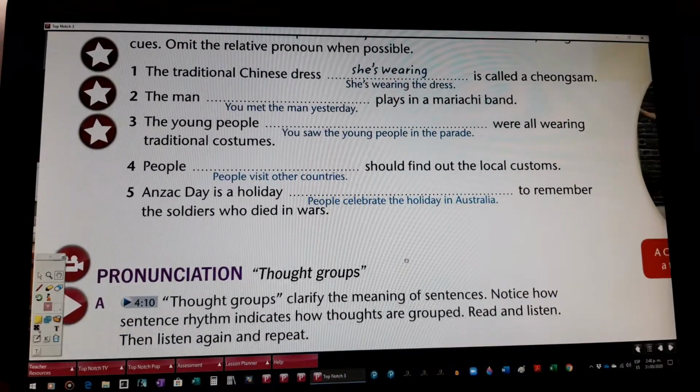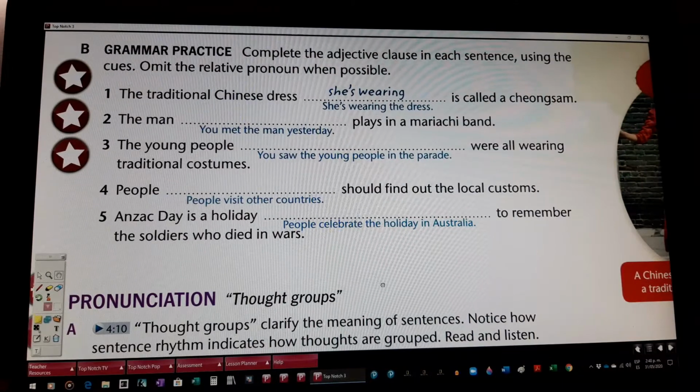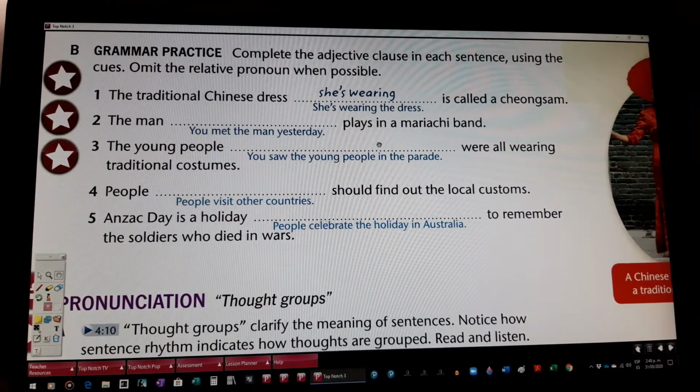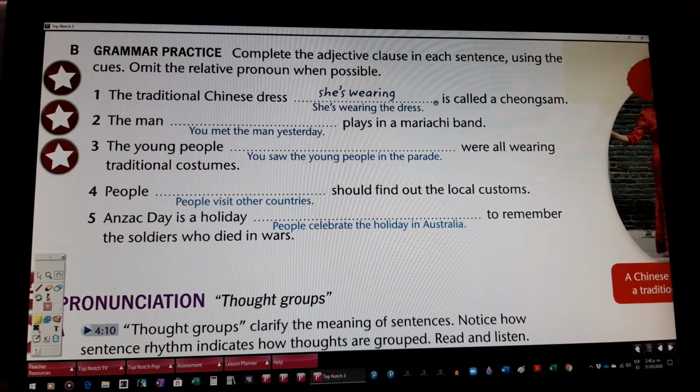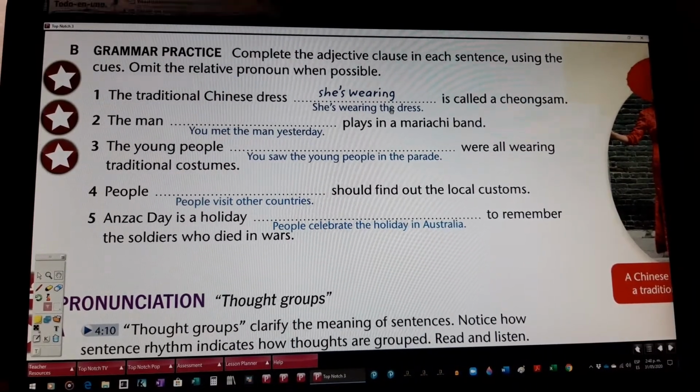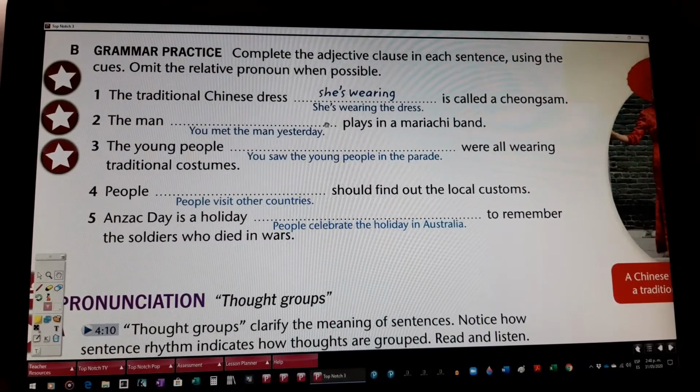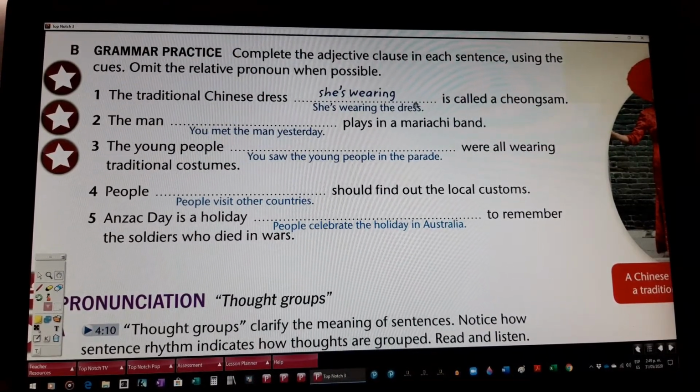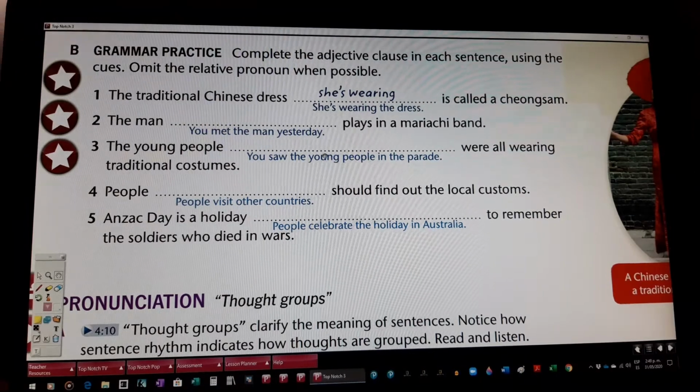Here we have other exercises. For example, the traditional Chinese dress she's wearing is called the cheongsam, okay? Eliminate the words that are not necessary, okay?